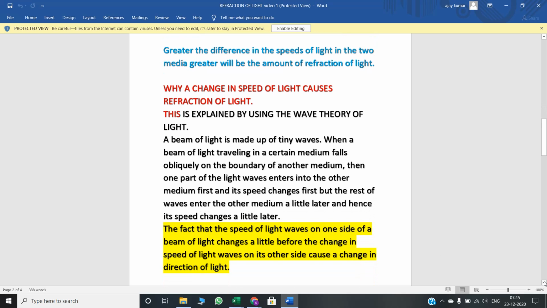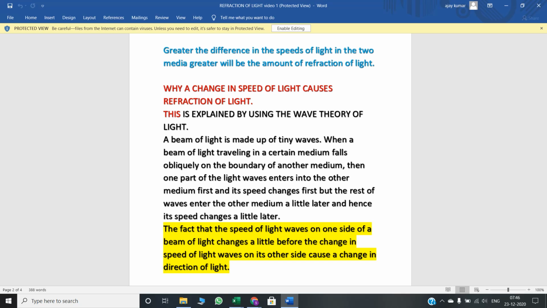A beam of light is made up of tiny waves. Understood? What is light made of? Tiny waves. When a beam of light traveling in a certain medium falls obliquely on another medium, then one part of the light wave enters the other medium first and its speed changes first, but the rest of the waves enter the other medium a little later and hence its speed changes a little later. Right, understood?